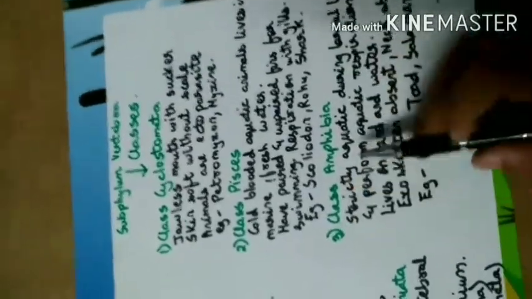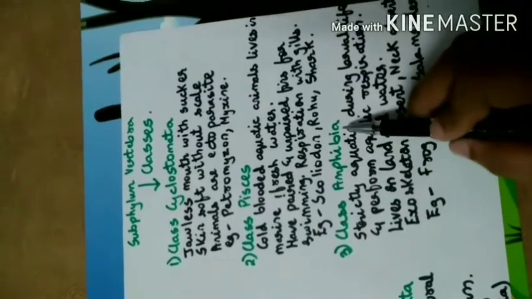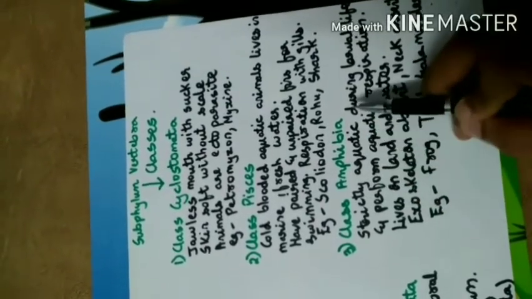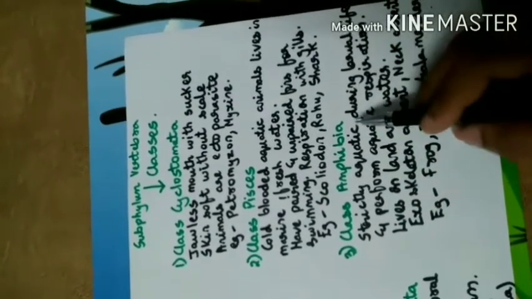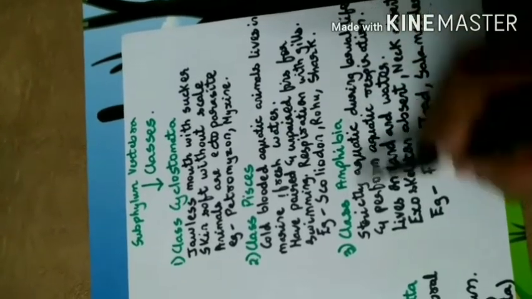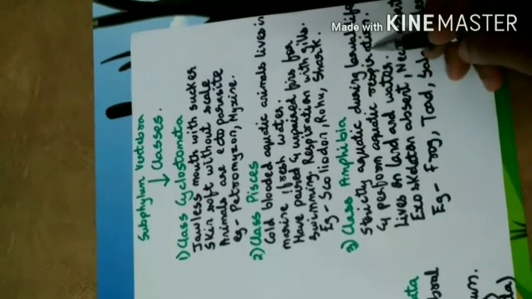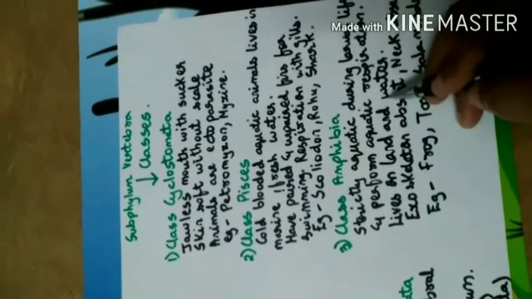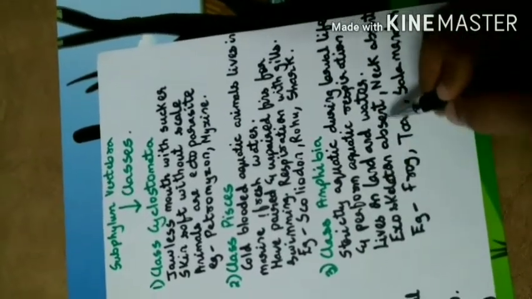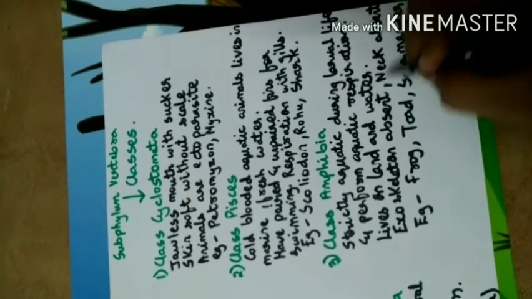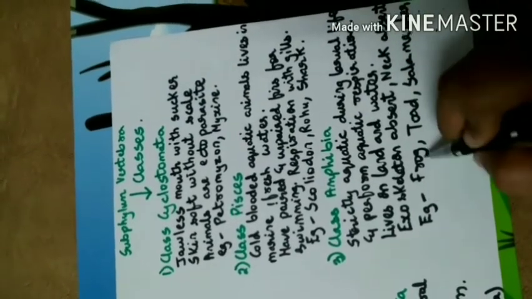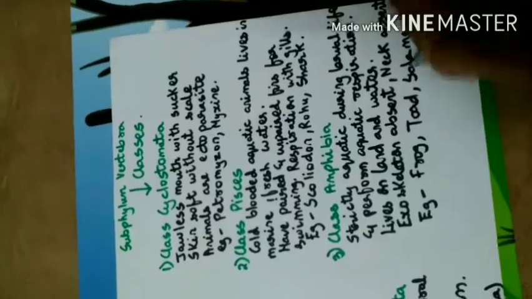Next class is Amphibia. They are strictly aquatic during their larval life, when they perform aquatic respiration only. They live on land and water. Exoskeleton is absent in them. Neck is also absent. Examples are frog, toad and salamander.